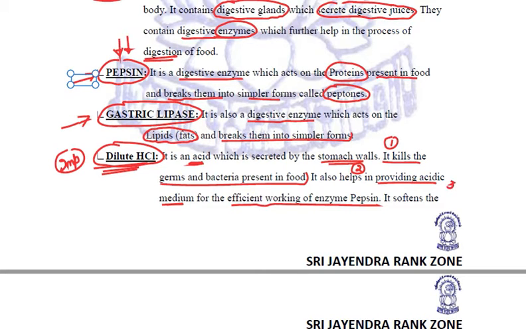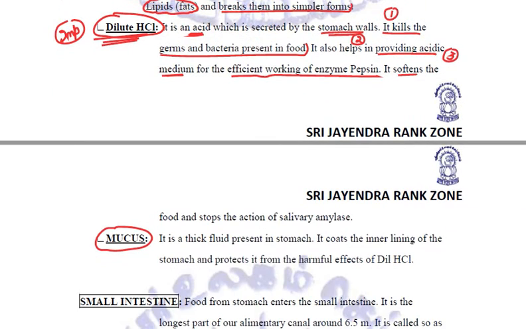The third function of this hydrochloric acid is to soften the food, and it also helps in stopping the action of salivary amylase which was present in saliva. So this dilute HCl plays a very important role. But since this dilute HCl is an acid, it may be harmful.